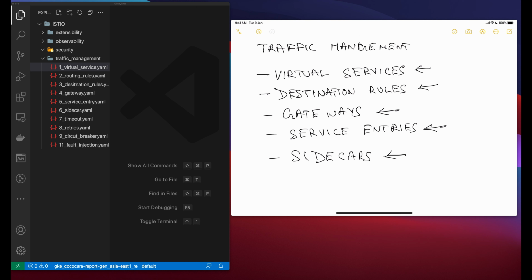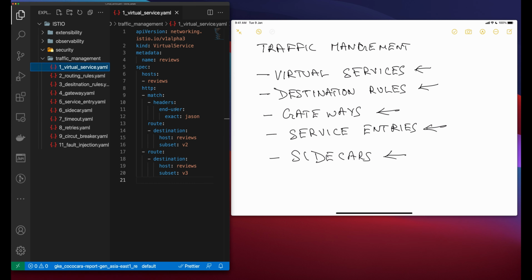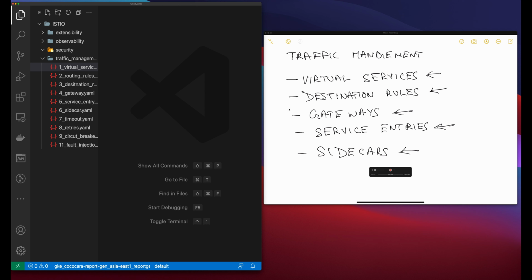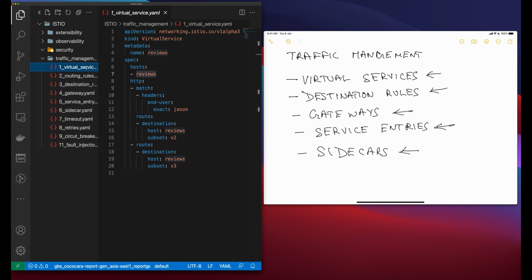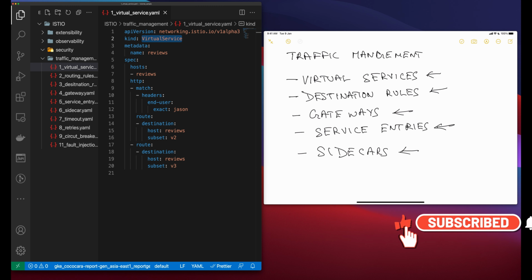Now let's take a look at a sample virtual service. So let's take a look at how you can create a virtual service. Istio is extending Kubernetes using CRDs. So you can define your objects the same way as you define a pod or a normal load balancer service. You create a YAML file with the API version and the virtual service kind. The following virtual service in this example is routing requests to different versions of a service depending on whether the request came from a particular user.